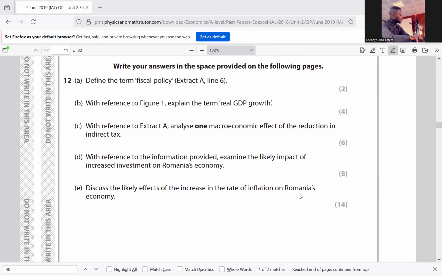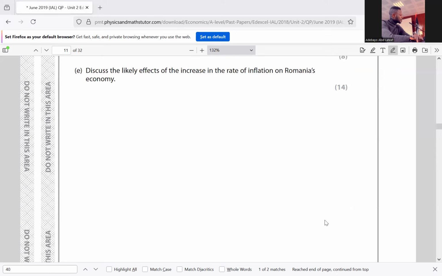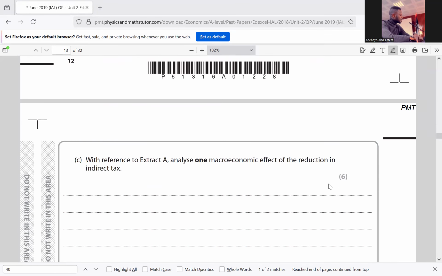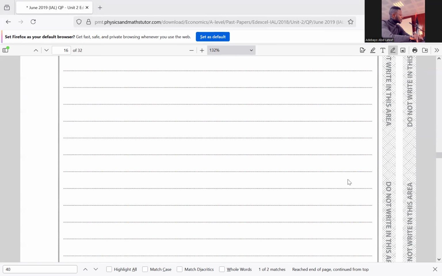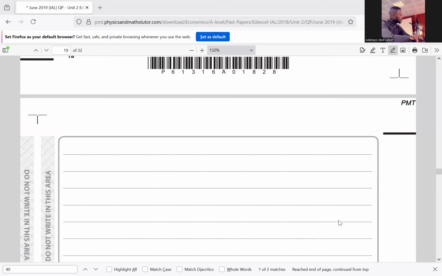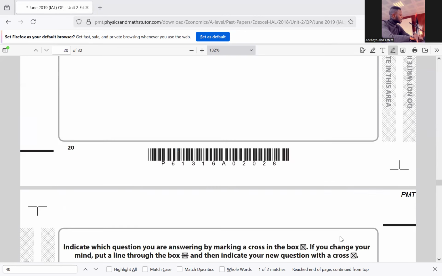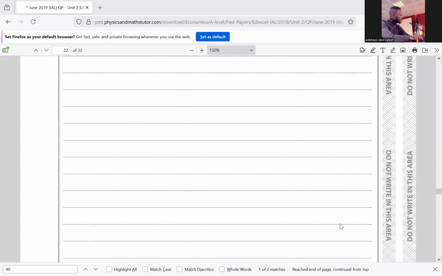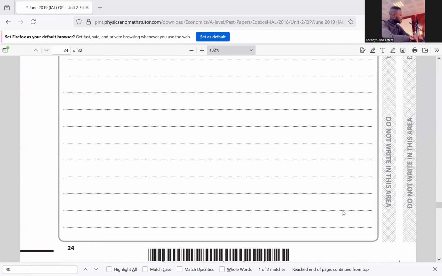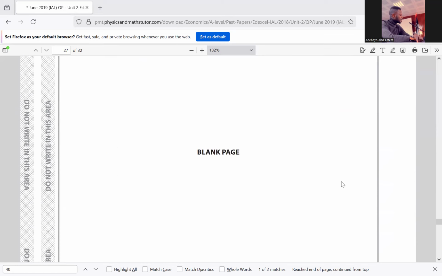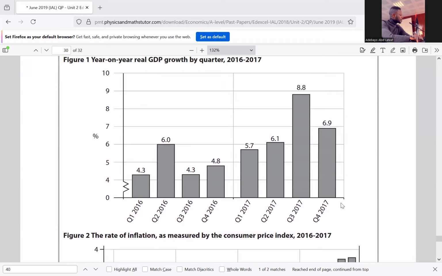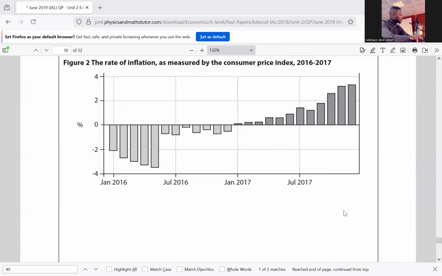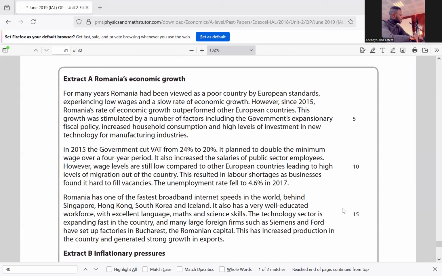They said, define the term fiscal policy according to extract A. So we have the extract. The extract is here for students to read. This is extract 1, figure 1 and figure 2. Then we have the extract A.